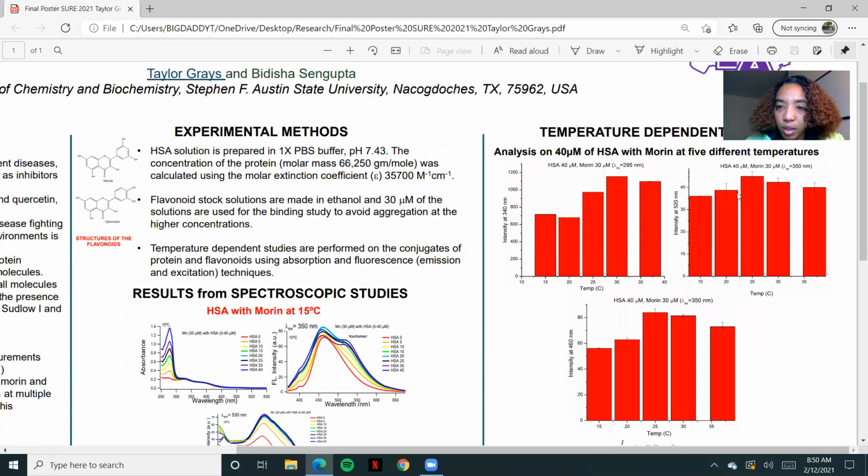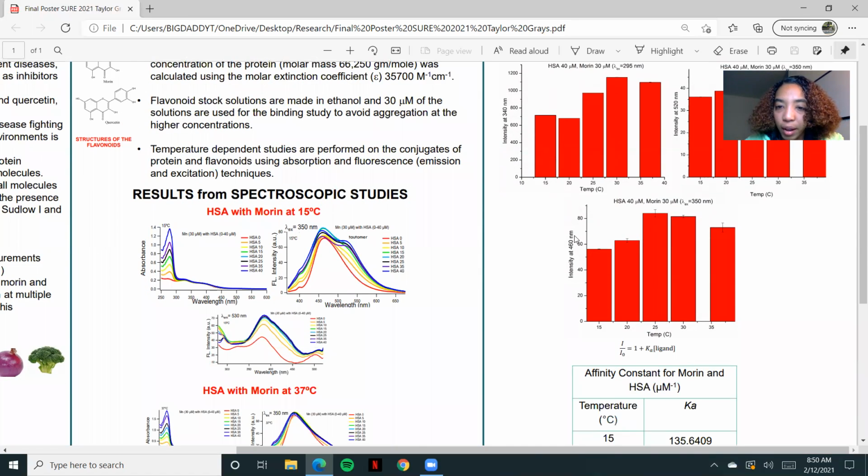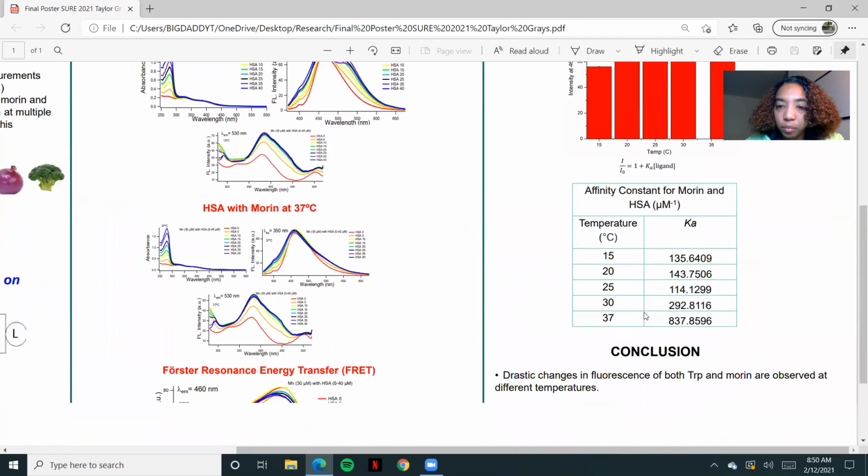It wasn't much of a change, so no drastic change, as you can compare it from 700 all the way to almost 1200. And then right here at 460, which is our normal morin fluorescence, we notice there is a drastic change as it goes from 50 to maybe over 80 in intensity. So there is a drastic change.